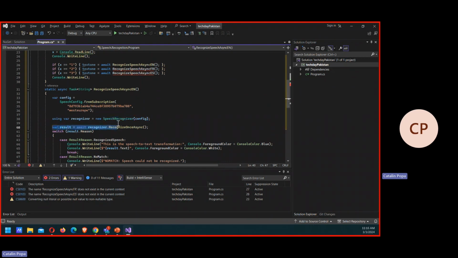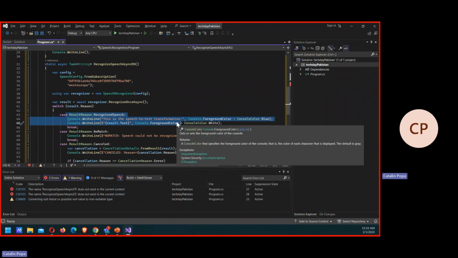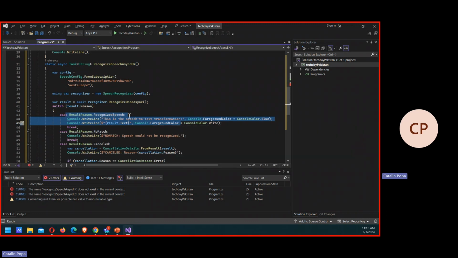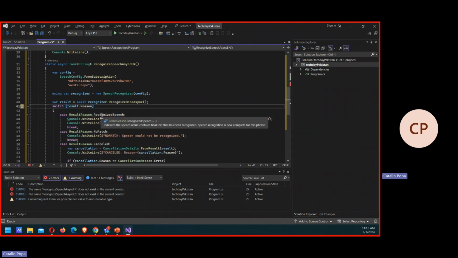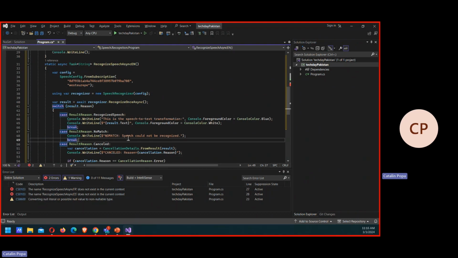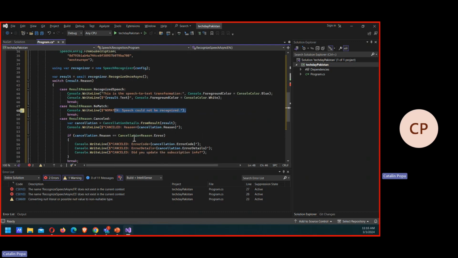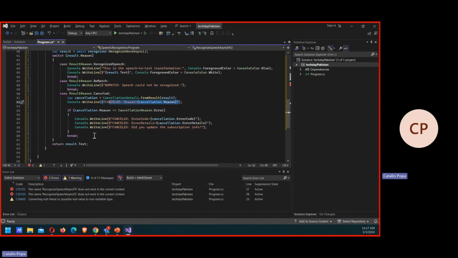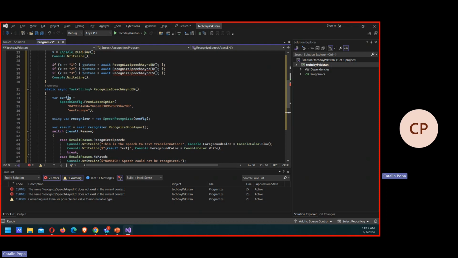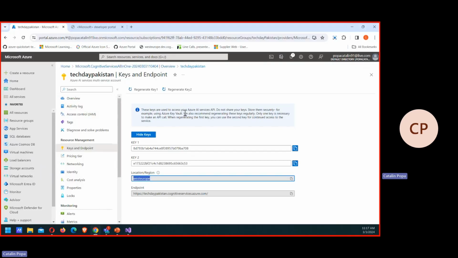And then based on the result, I'm literally outputting what has been transmitted by the artificial intelligence. So it awaits a result, and once the result is transmitted, I'm just outputting the result in case there's no error. Because if I do encounter some errors, of course, I have these other cases in which I will output something like speech could not be recognized, or it was canceled for some reason, and so on and so forth. But it's basically just a simple function which makes use of this artificial intelligence, this cognitive service account that I have in Azure.